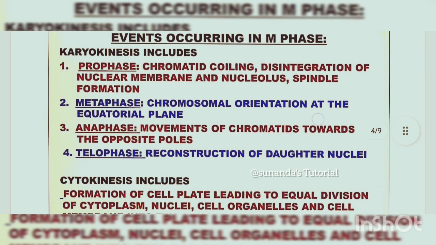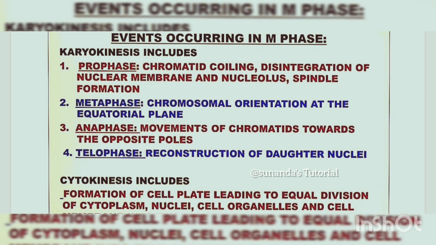So, events occurring in M phase: at first karyokinesis, because M phase is again subdivided into two phases. One is karyokinesis, the second one is cytokinesis. Karyokinesis is again subdivided into four phases. One is prophase, where chromatid coiling occurs.